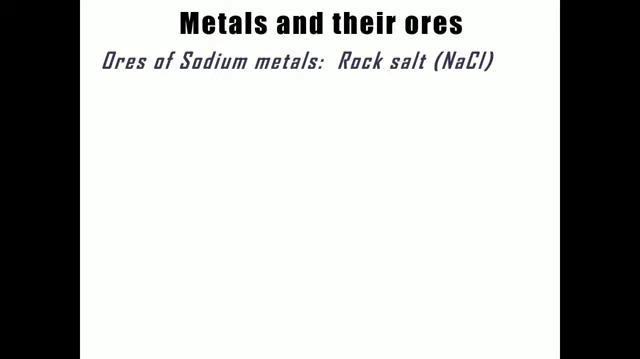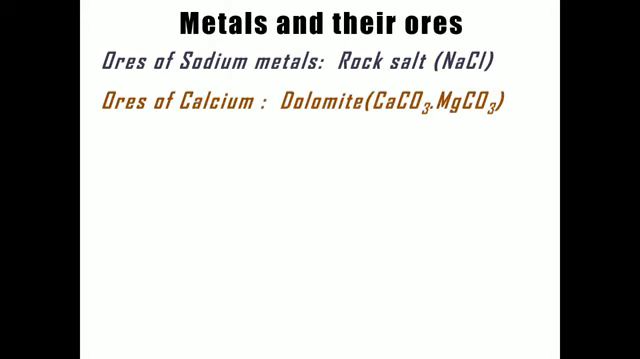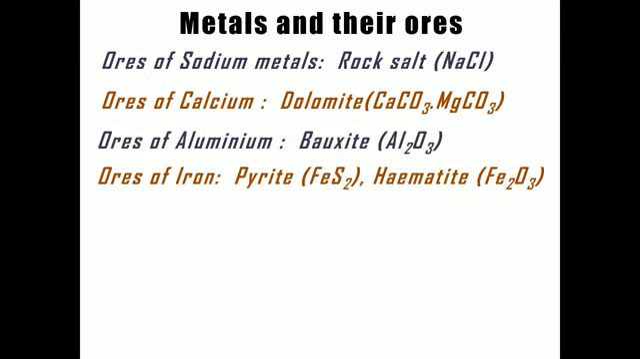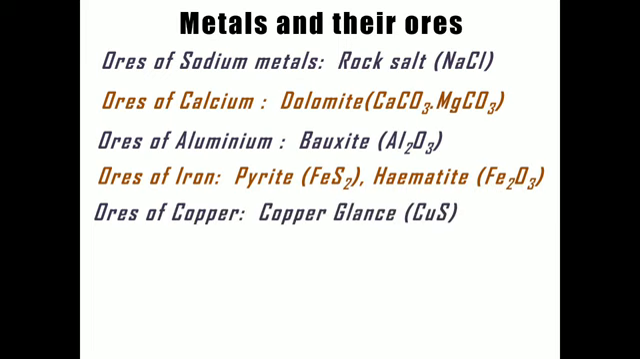The ore of sodium is known as rock salt, which has the formula NaCl. Similarly, the ore of calcium is known as dolomite, which has calcium carbonate and magnesium carbonate. So this is the formula of the ore, this is the name of the ore, and this is the metal part. Similarly, the ore of aluminium is known as bauxite, which has the formula Al2O3. The ore of iron can be of two types: one is pyrite, with the formula FeS2, and hematite, with the formula Fe2O3. Magnetite is also a type of ore of iron, with a similar formula but a different concentration of oxygen.